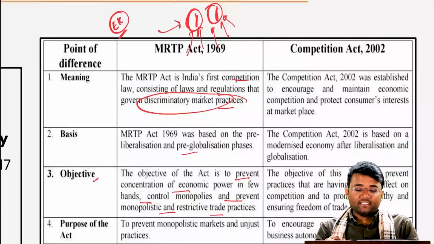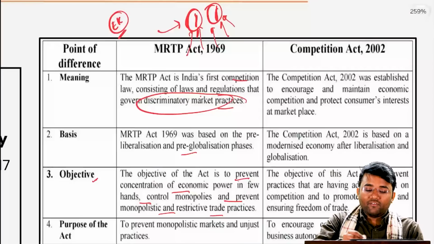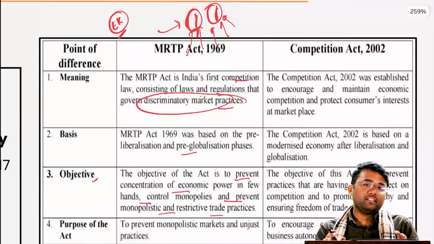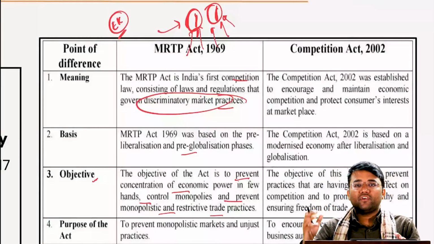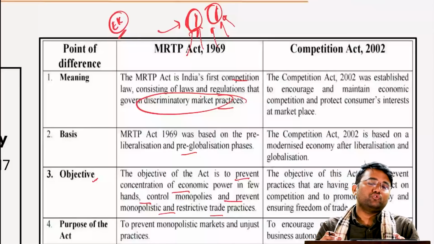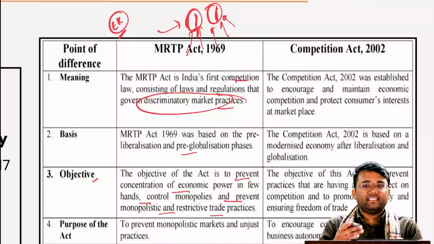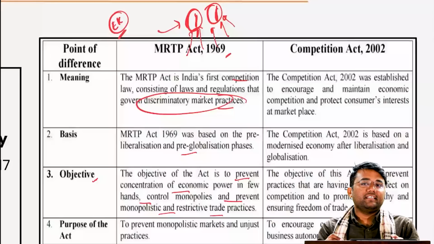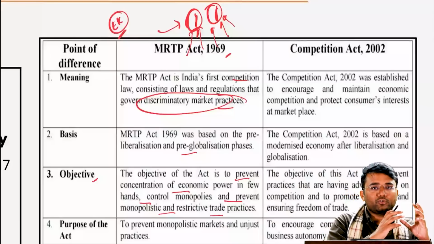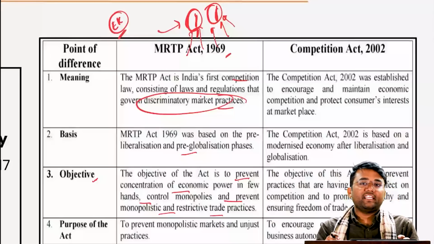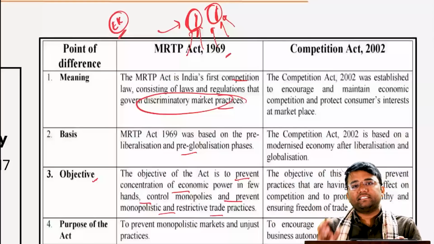The second thing was that if these people become too big, there might be a case that social welfare or public welfare may be jeopardized. Because of these reasonings, this MRTP 1969 came, and the government wanted to ensure that social security protection is there. In case of market volatility, the government is there to help the poor people, to ensure and promote equality in the economy.